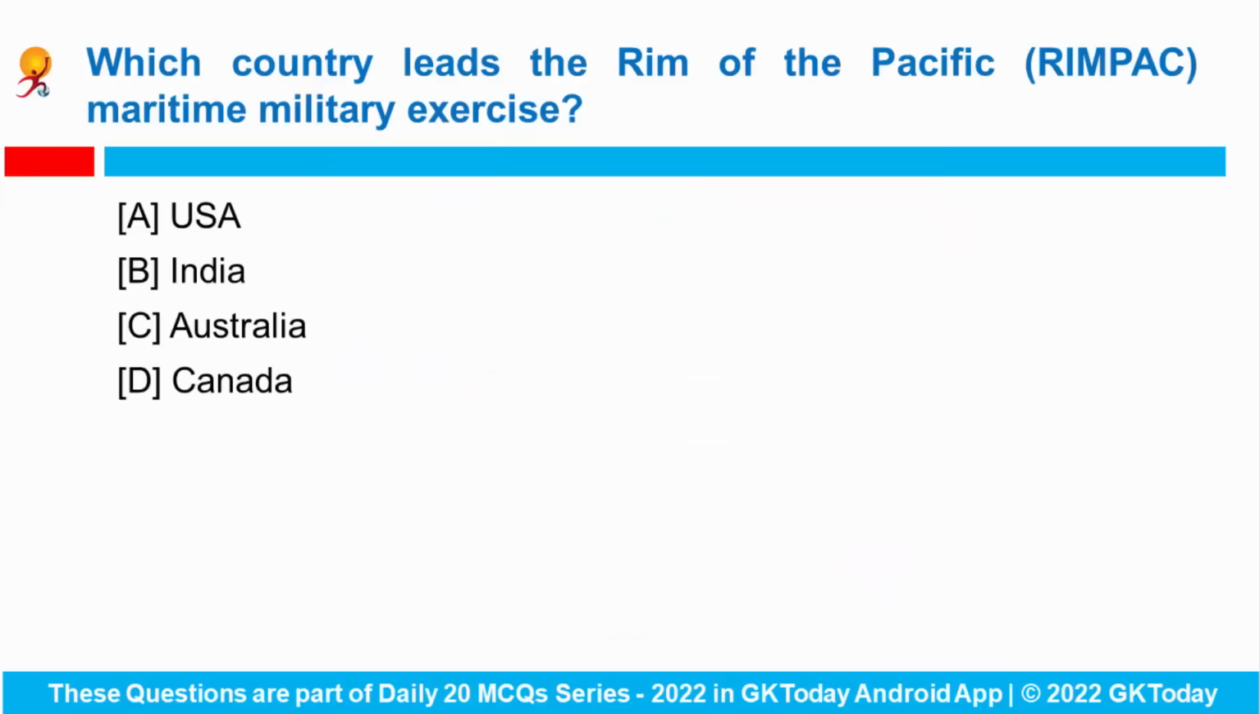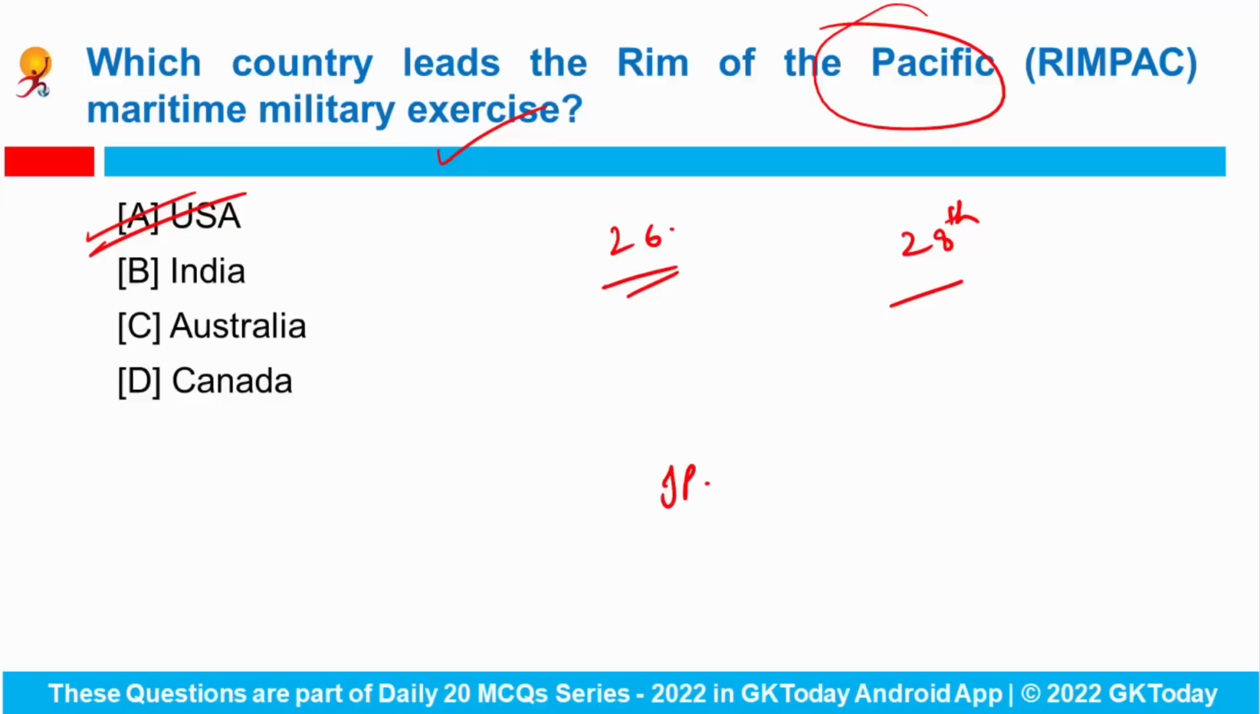Next question. Which country leads the Rim of the Pacific Maritime Military Exercise? The Rim of the Pacific Maritime Military Exercise is a biennial exercise which is led by the USA. And 26 nations are expected to participate in the operations which began recently. The 28th biennial exercise aims to promote an open and free Indo-Pacific region as maritime tensions escalate with China, and this event will feature the latest US weapon systems, including unmanned surface vessels.